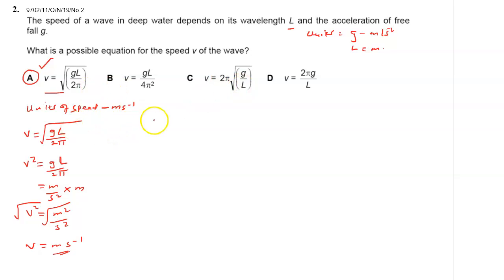Like for example, let's do B, to show you what you need to do. For B, v is equal to gL over 4 pi.